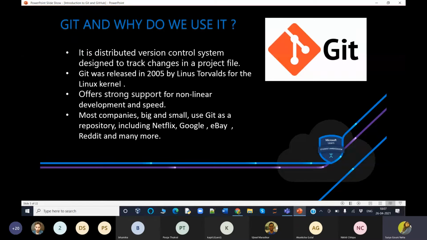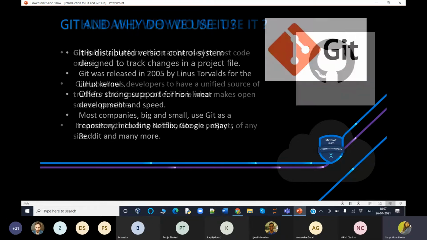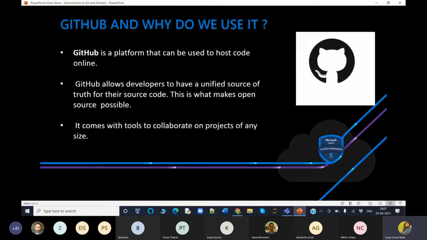So now let us see what GitHub is. These are the key GitHub features you use on a daily basis to manage and contribute to software projects. So how does the GitHub flow work? In addition to providing a platform for collaborative software development, GitHub also offers a workflow designed to optimize the use of various features.